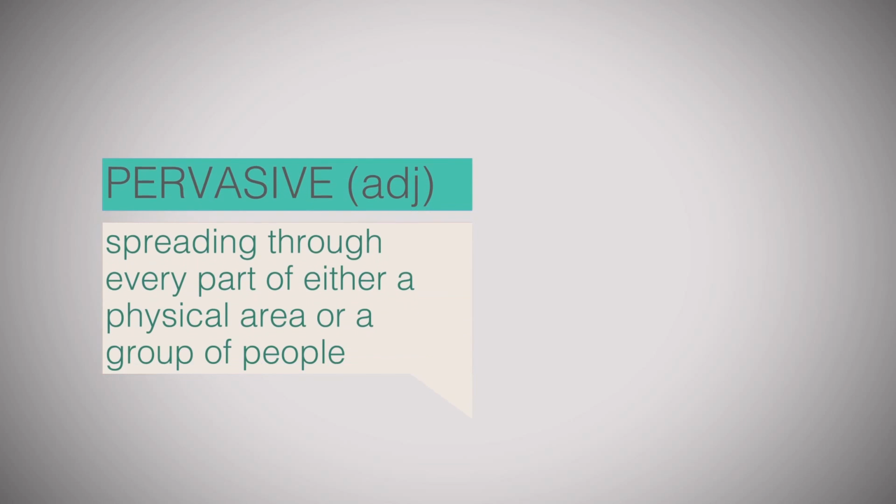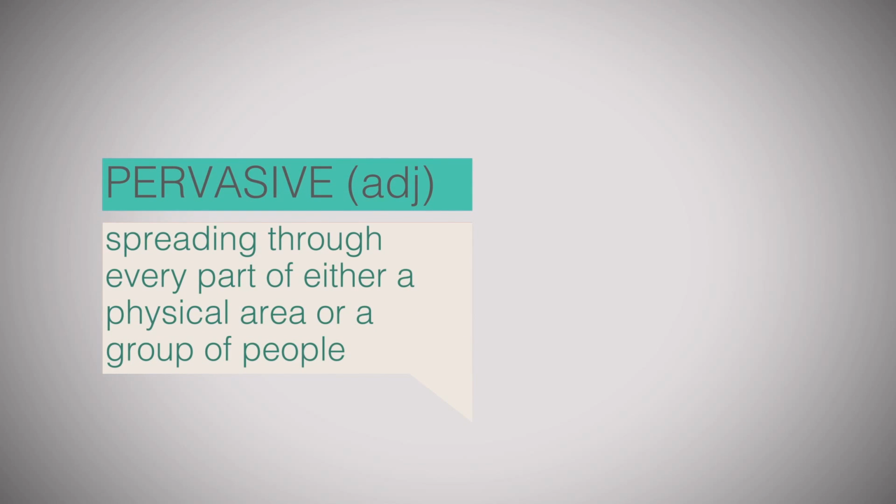Pervasive. Pervasive is an adjective describing an object or idea spreading through every part of something, either a physical area or a group of people. For instance, ageism is a pervasive, widespread issue in our society. Pervasive usually carries a negative weight, where the ideas or philosophies pervasively spread have a harmful or adverse impact on their area of effect.